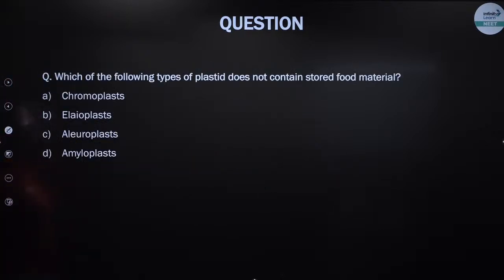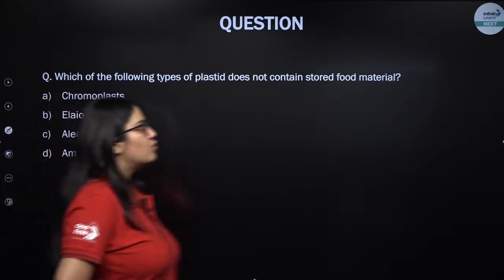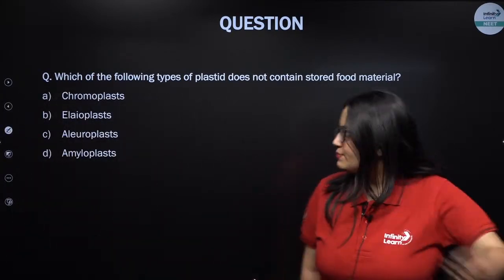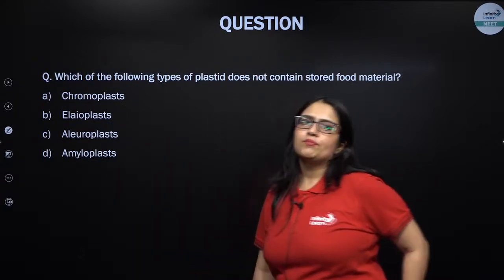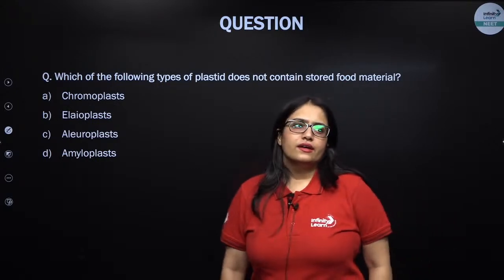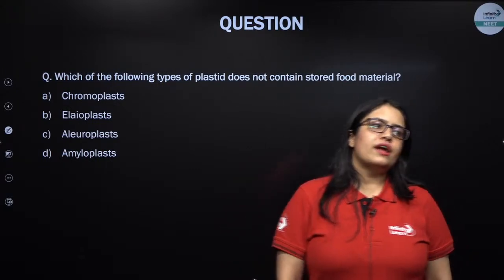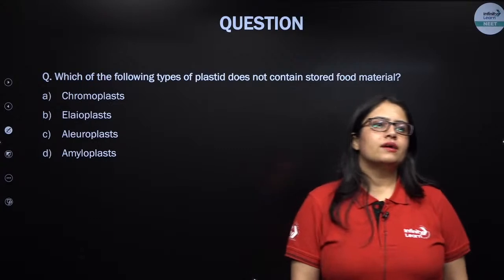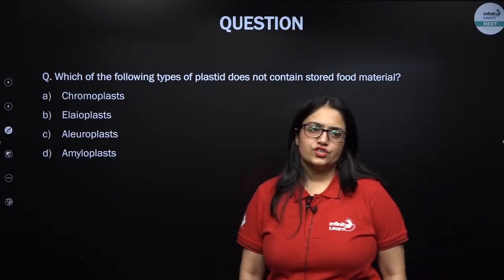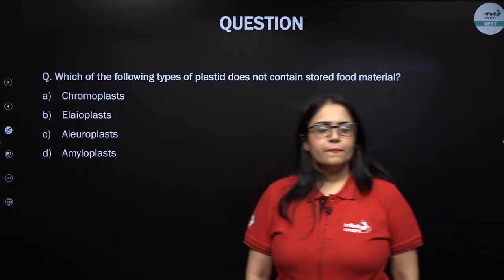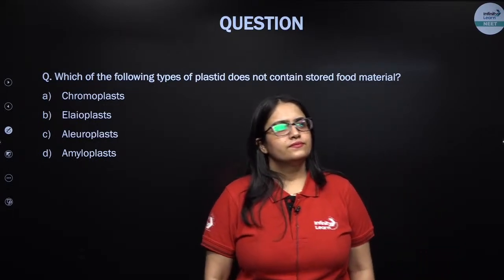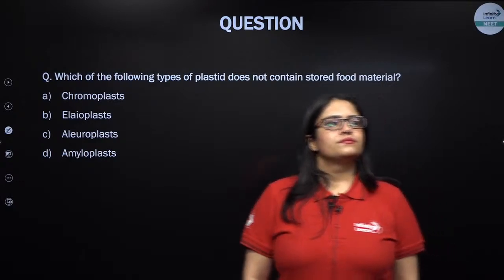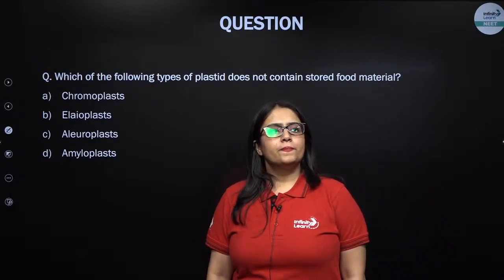Next, which of the following types of plastid does not contain stored food material? These are the types of plastids. Out of these, which does not store any type of food material? Come on, give it a try. कोशिश करो, बताइए इसका क्या आंसर होना चाहिए?